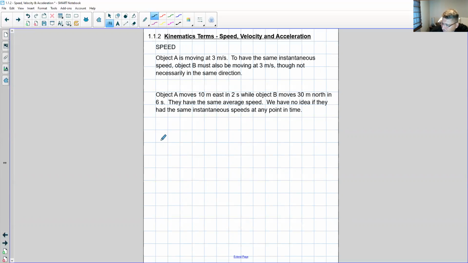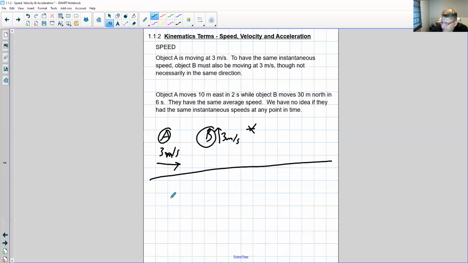Object A is moving at 3 meters per second. Let's say it's going this way. And then let's say we have object B. Object B is moving this way at 3 meters per second. So right at this instant of time, both objects are moving at 3 meters per second. They have the same instantaneous speed, right? Now their speeds may change, and as we observe, they may end up having different average speeds, but at this snapshot of time, this instant, they have the same instantaneous speeds.